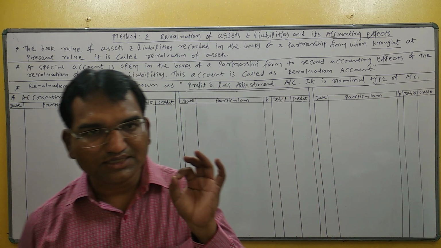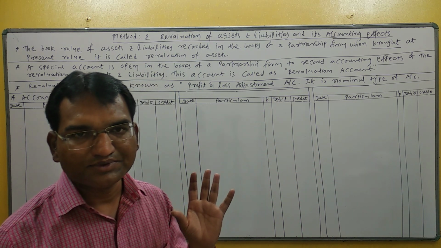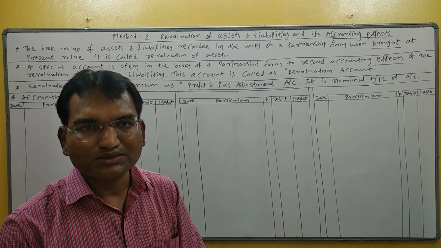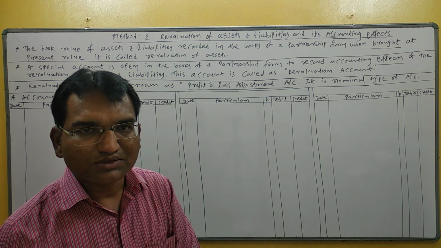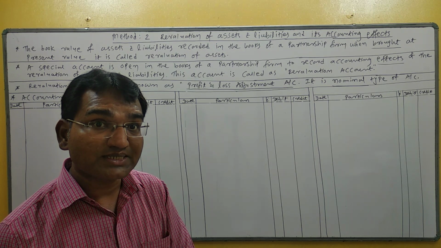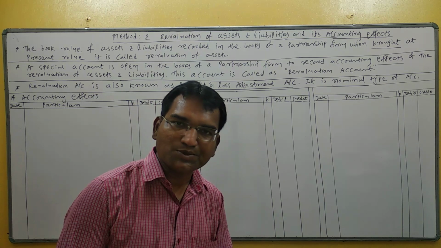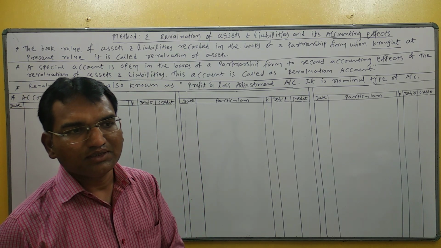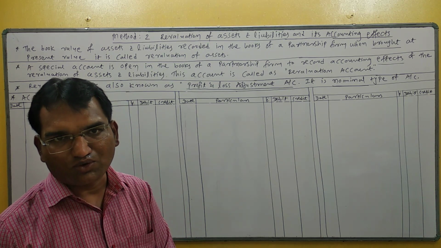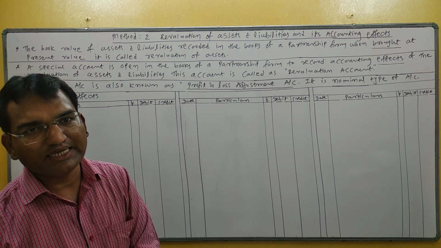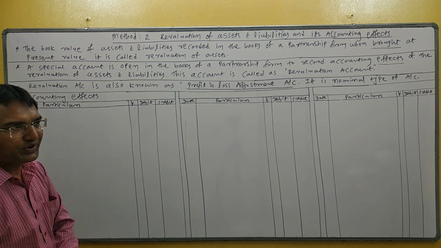If the value of an asset increases, the asset has a debit balance. So what is the accounting entry? For an increase in value of asset, the respective asset account is debited. Suppose land increases, land account debit; machinery increases, machinery account debit. So the asset account is debited to revaluation account; the increase in value of asset is transferred to revaluation account.